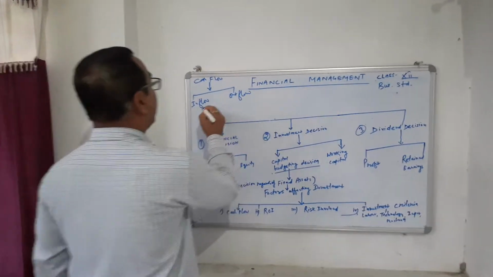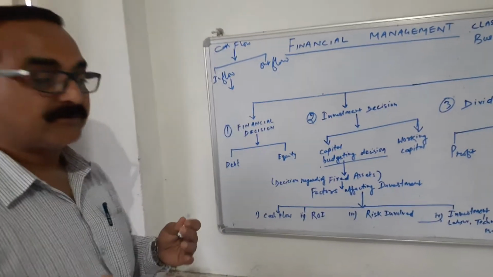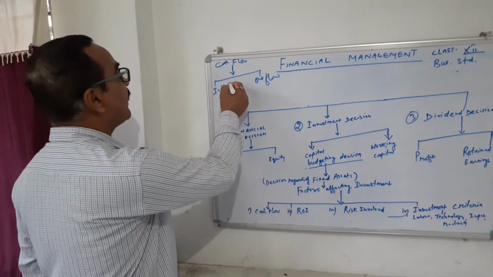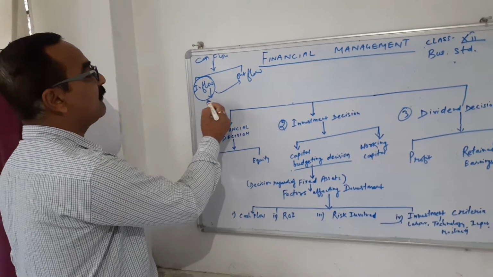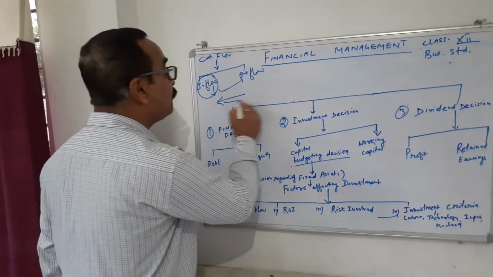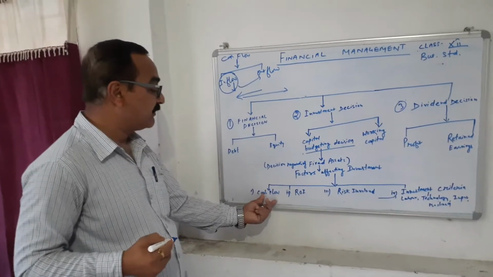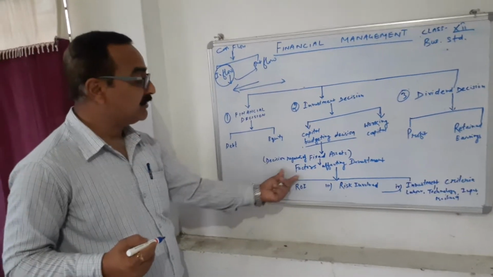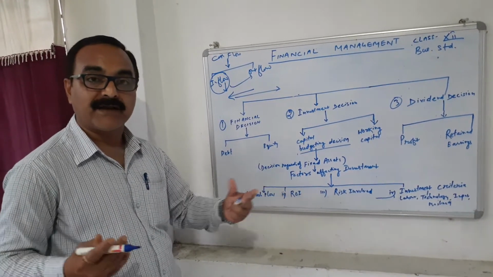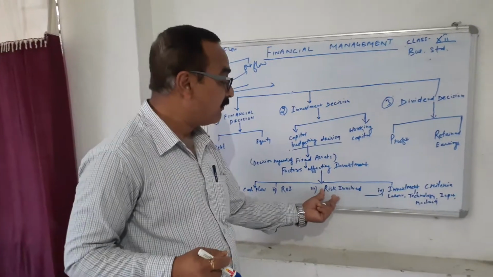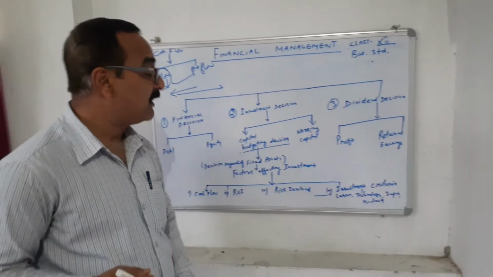Inflow means the procurement of funds from various sources, and once the funds are procured, they must be used. The funds come inside the business, and they are used for the different activities of the business. We will discuss all that in the cash flow statement. Those are the important factors affecting the investment. Then we have the return on investment, that is the returns on the capital investment, then the risk involved in this capital budgeting decision, and the investment criteria, that is labor, technology, input, and machinery.